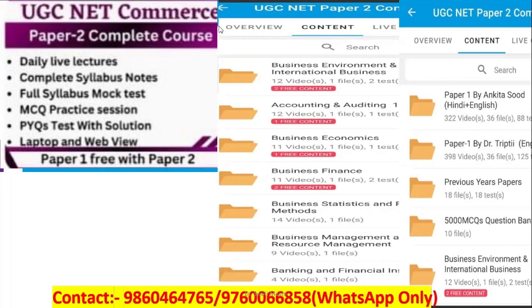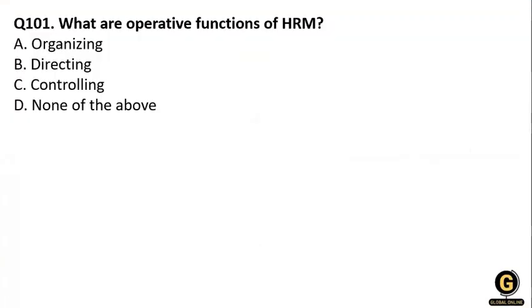Okay, so let's start with our next new question. What are the operative functions of human resource management? A is organizing, B is directing, C is controlling, and D is none of the above. So what will be the right answer? The operative functions of HRM.